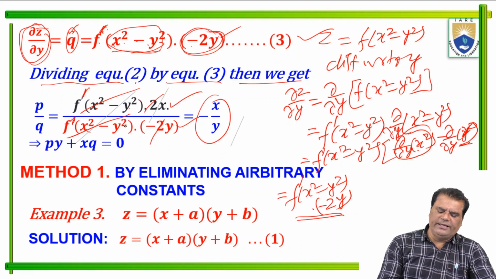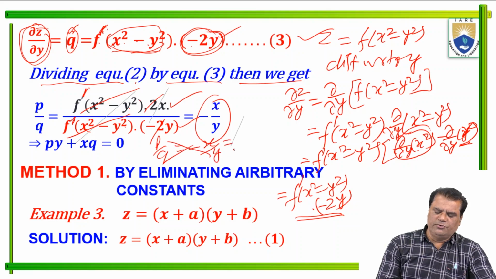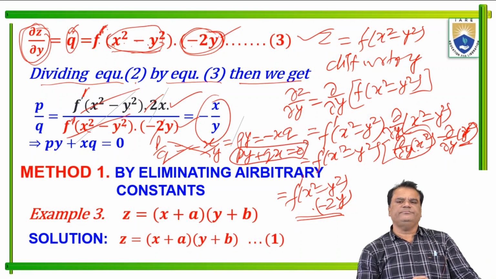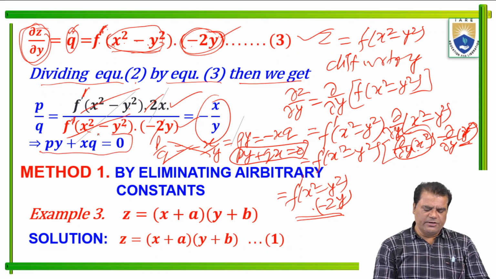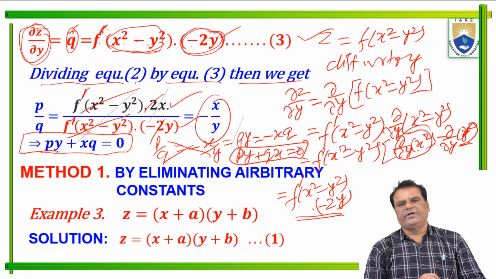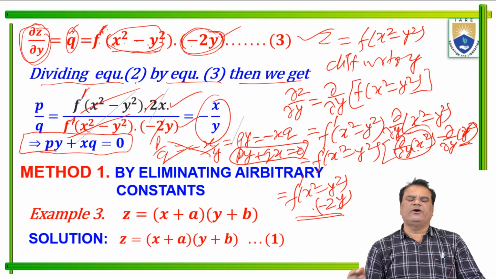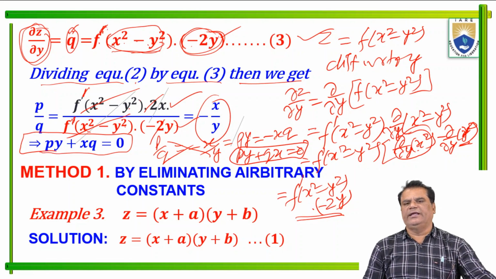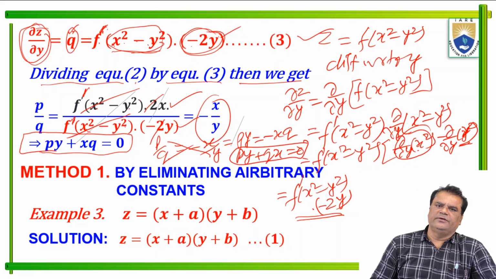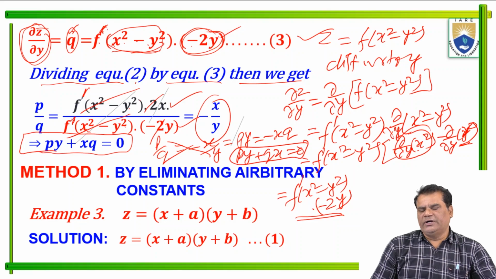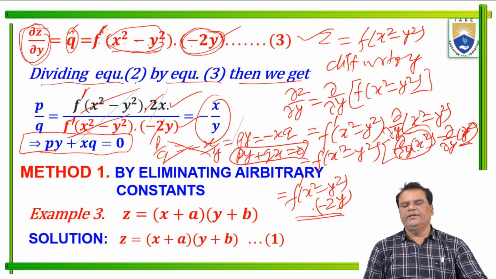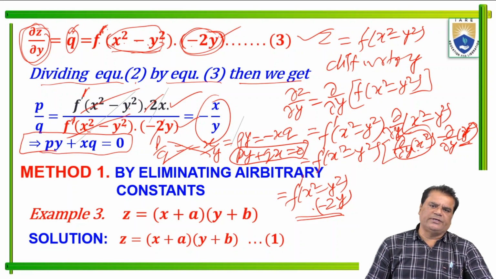So now cross multiply. p/q equals −x/y. Cross multiplying, py equals −xq. So this is py + qx = 0. So this is the answer: py + qx = 0. We get the partial differential equation. This is the forming of a partial differential equation with the help of a given relation or function. If a function is given, then we eliminate the function. If constants are given, then we eliminate the arbitrary constants.